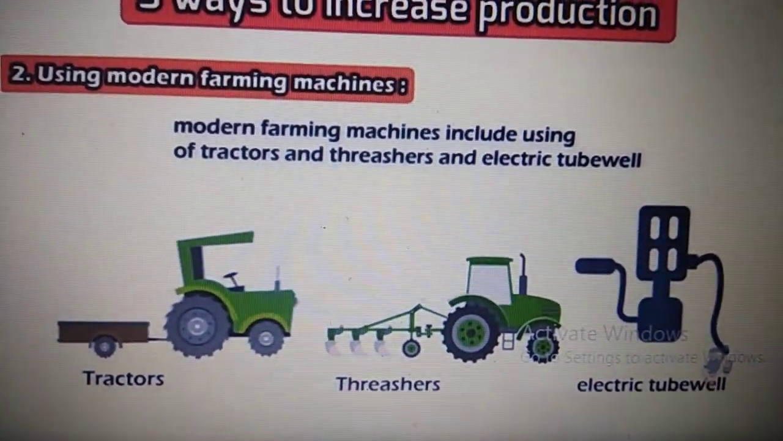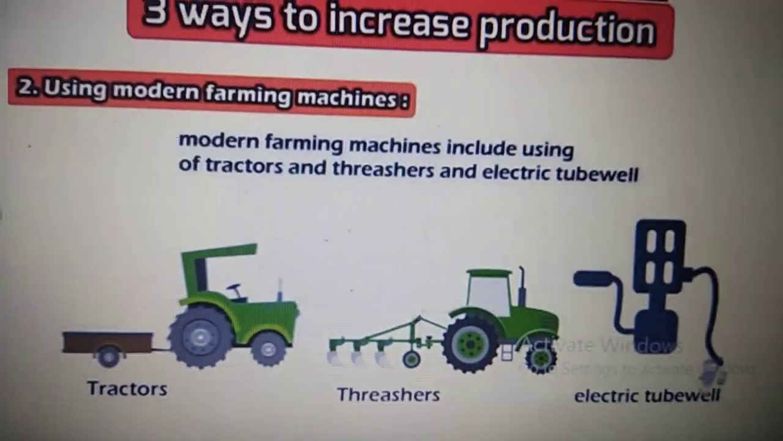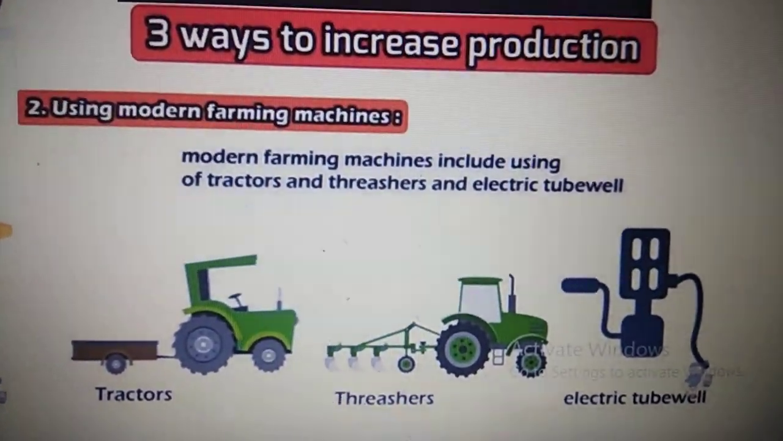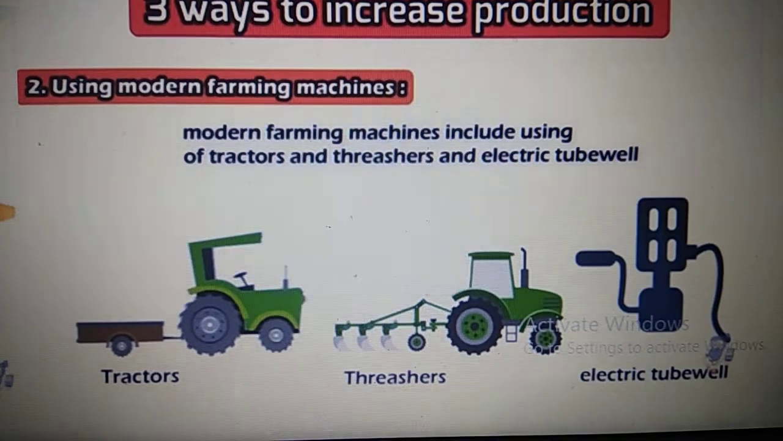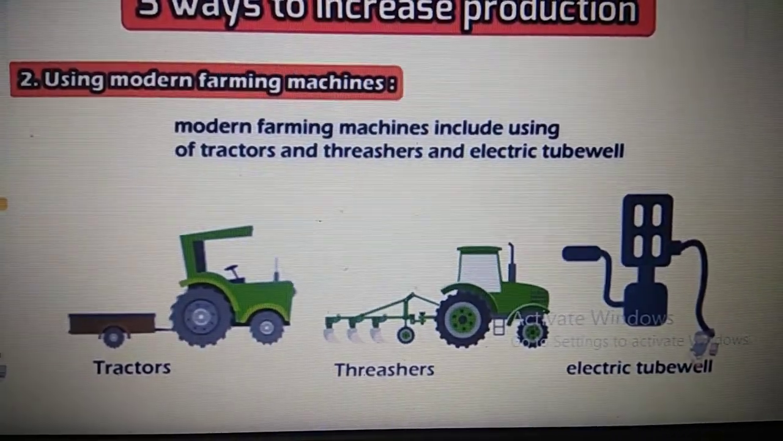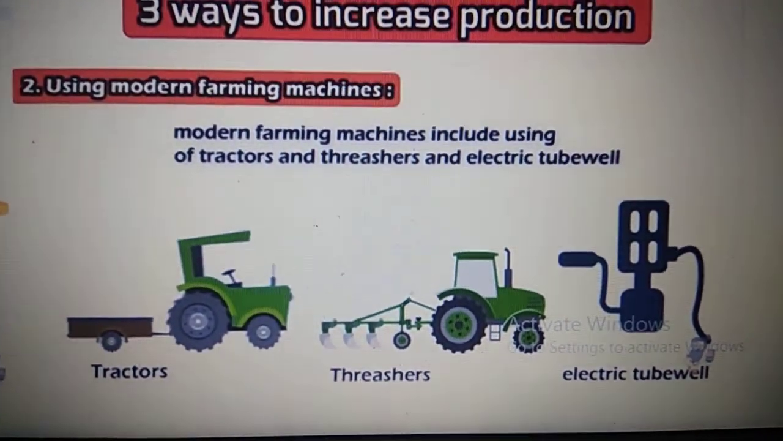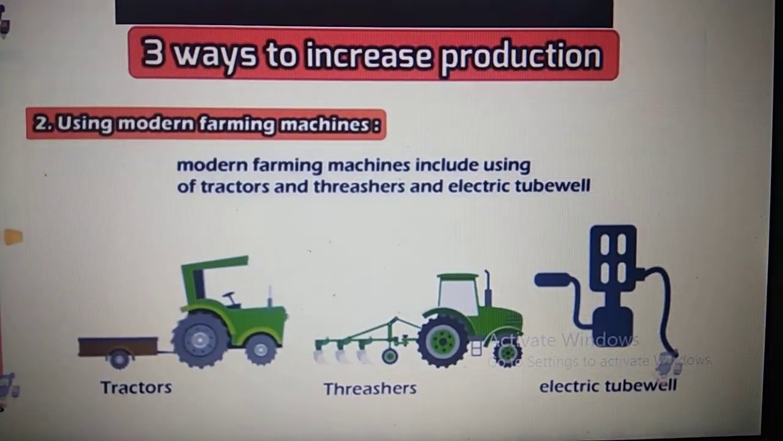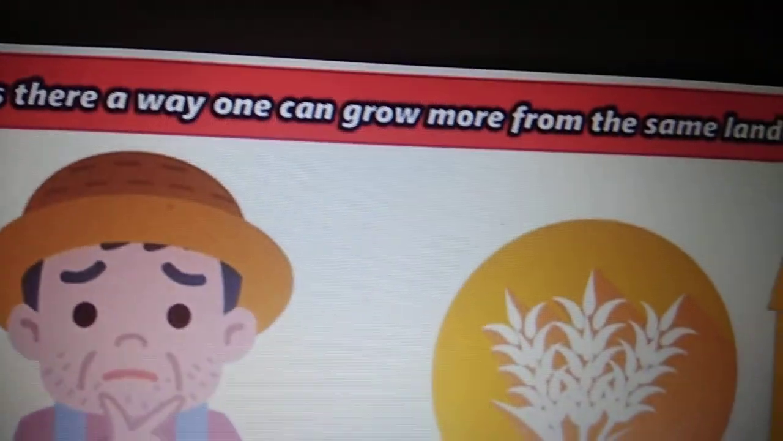Then the third way to increase production is using modern farming machines, because especially tractors and threshers dig into the soil, and with tube wells proper irrigation is done, which helps the plants to grow further. So modern machines include tractors, threshers and tube wells, which will help in increasing production. In this way the farmer can grow more from the same land.